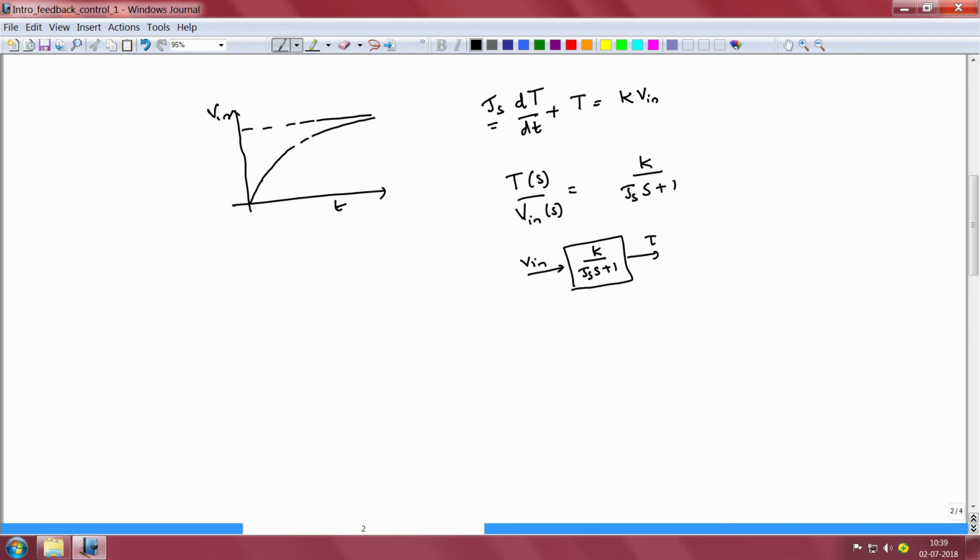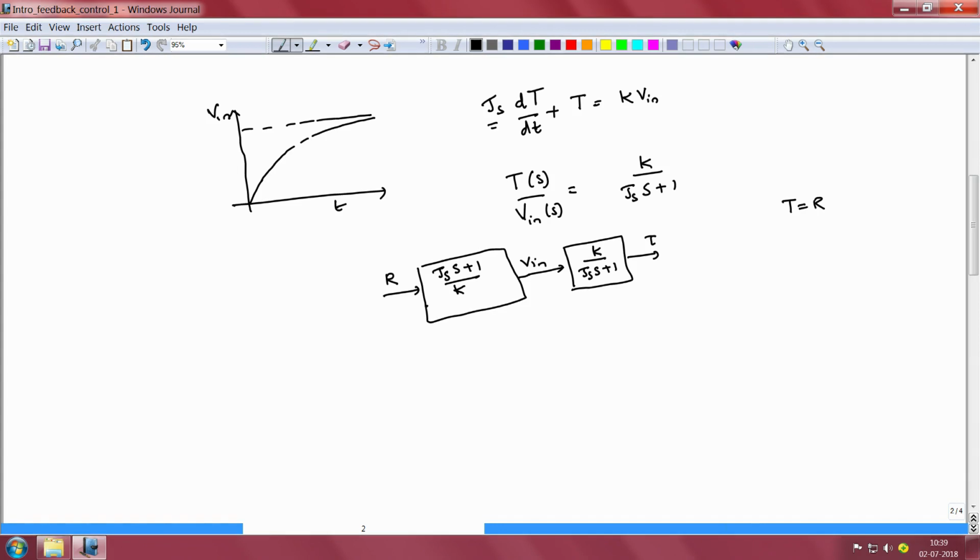Now, if we want this oven to track a certain reference R, so let us draw this reference R here, and we want the temperature T to be equal to R, what do we need to do? Ideally, what we need to do is to insert a transfer function here that inverts the plant. In other words, we should have a transfer function of the kind tau s times s plus 1 divided by k.